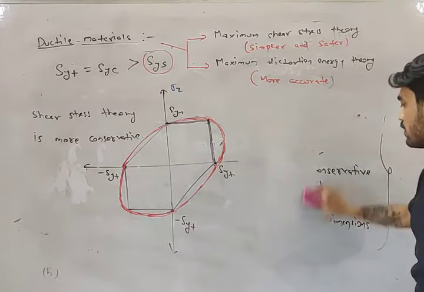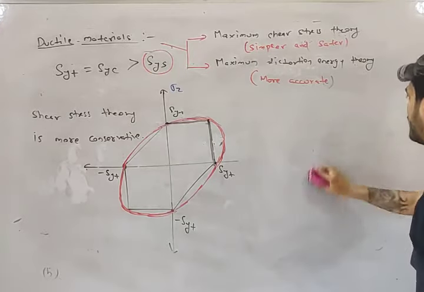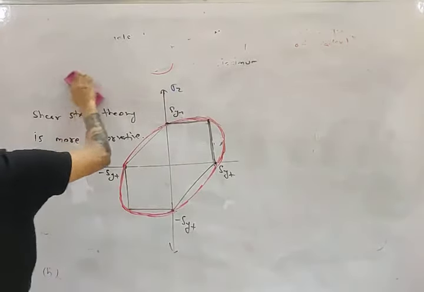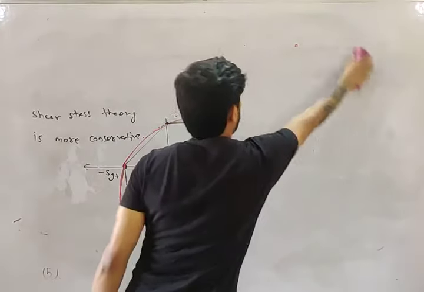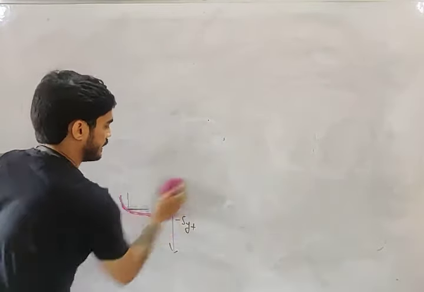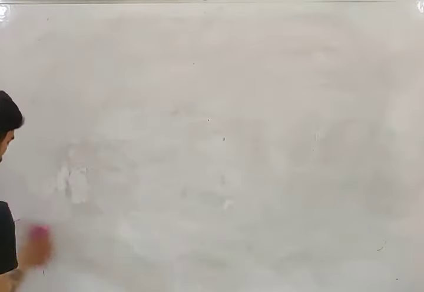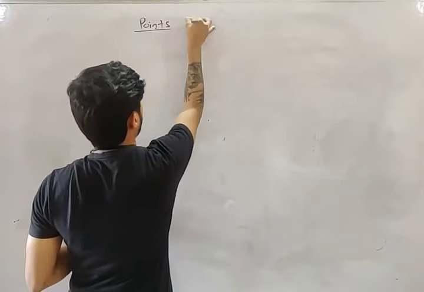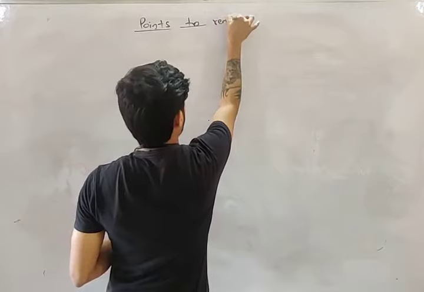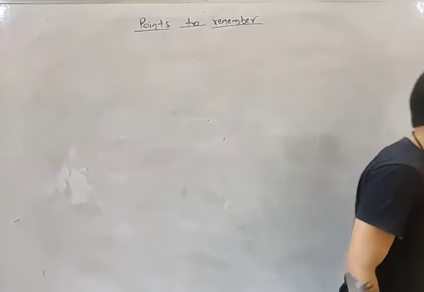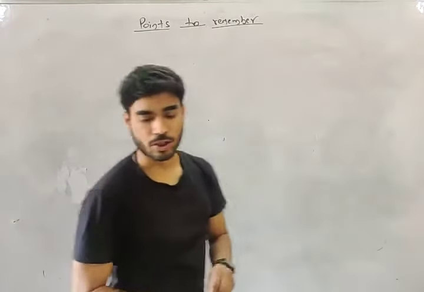So now, my friend, I gave you a very important concept related to theory of failure: which theory will be used in which case. And I also explained how to compare two different theories of failure. Now let's see some other concepts related to theories of failure. Points to remember. I want you to note these points down, because you will see 1 mark theory questions from these points. These are very interesting points.